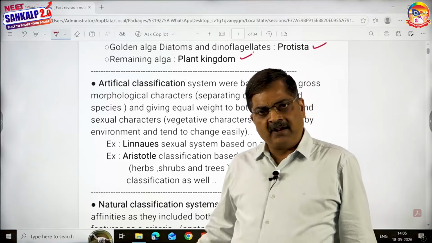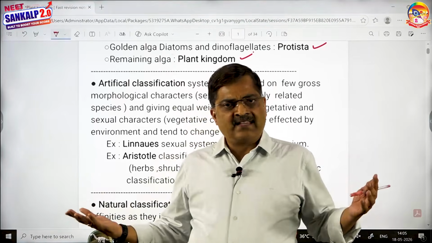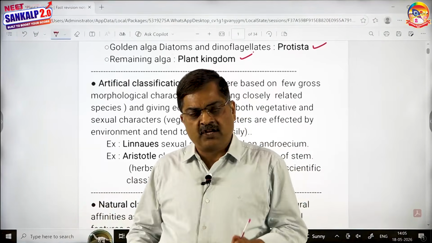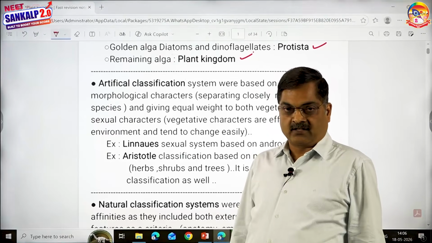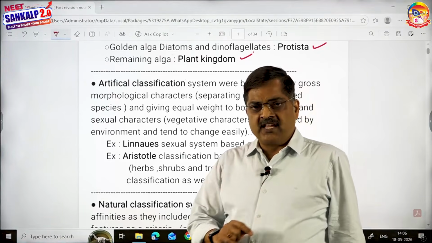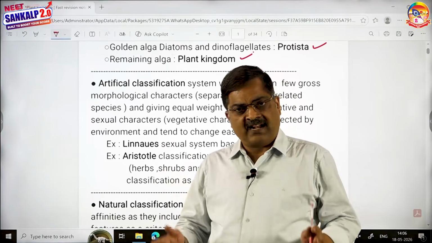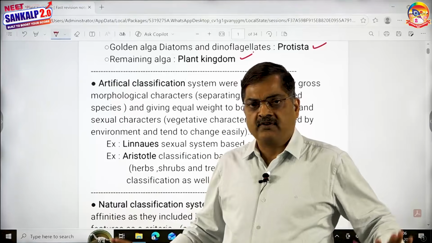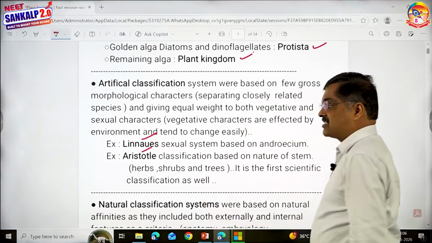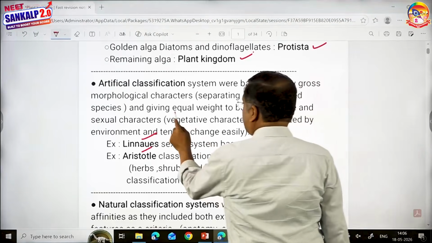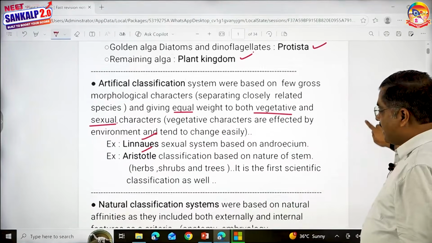Annuals, biennials, perennials, xerophytes, hydrophytes, mesophytes. These are all examples for artificial system of classification because you have taken only 1 or 2 criteria, especially morphological characters. Your textbook says equal weightage is given to both vegetative and reproductive characters in this artificial classification, which is absolutely right. Linnaeus classification and Aristotle's classification come under equal weightage to both vegetative and sexual characters. That's about artificial.